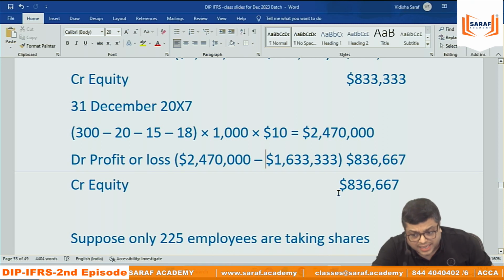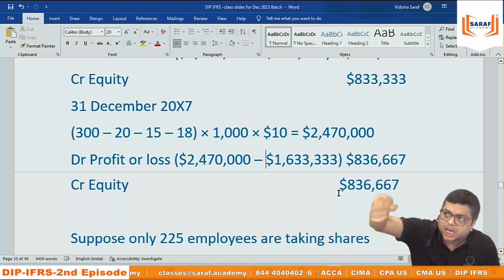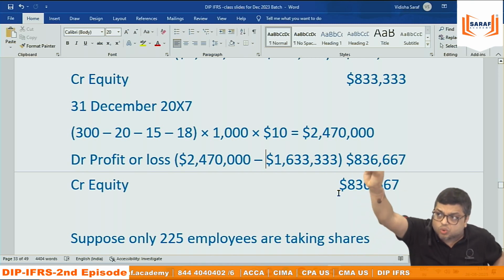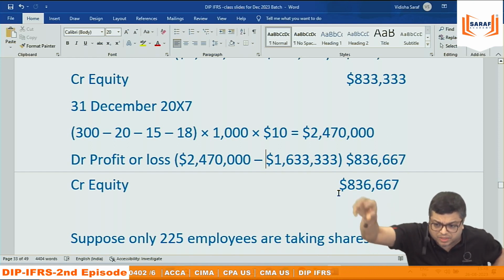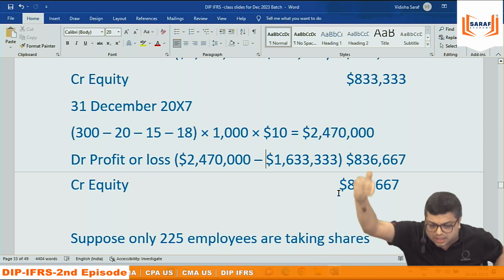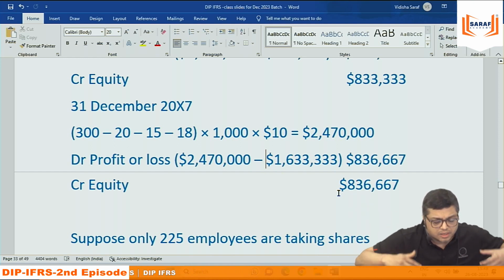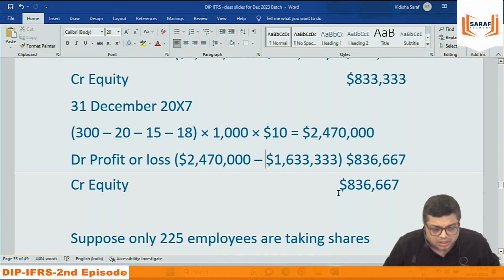We are not changing $10. You will say that, sir, $10 will also change, no? Because when on 1st January 2015, you are forecasting after 3 years what is going to be the price, what price you will charge from them, then the difference is loss. After 1 year, the forecast about price will change. The problem is that when this is also allowed, then the organizations in the world will be doing window dressing. Sometimes they will say lower value, then they will say very high value. Then actually you are not purely following accrual concept. So the accounting body said that, we understand that 10 is not going to be the loss. The actual loss will be different.